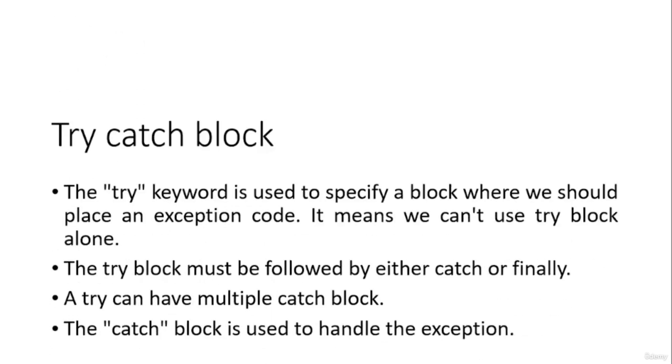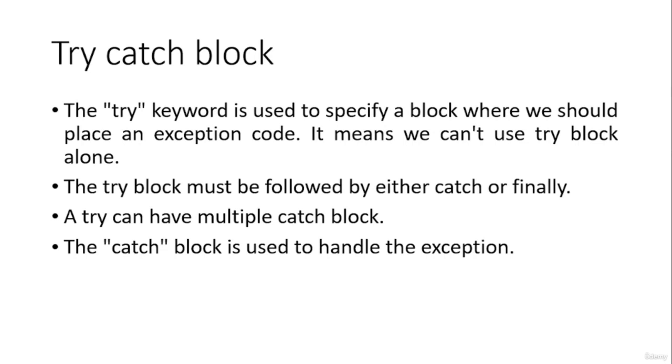Let us discuss the try catch block first. We can handle exceptions by declaring a try block. Inside that we will have the statements which throw the exception, and followed by the try block we have to specify a catch block or a finally block to handle the particular exception. In the catch block, we will declare our exception class, and then we will write or print the particular exception message to the console, or handle the exception in some other way. So that's how exceptions are handled.